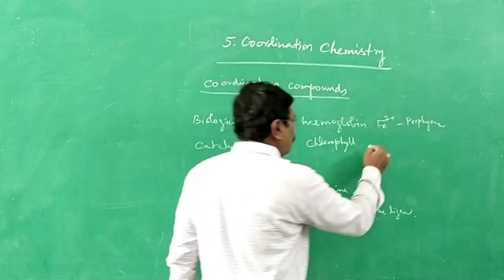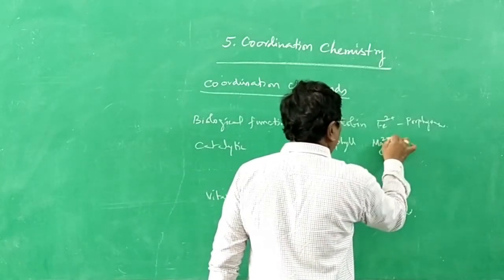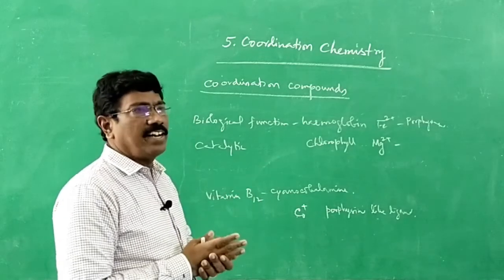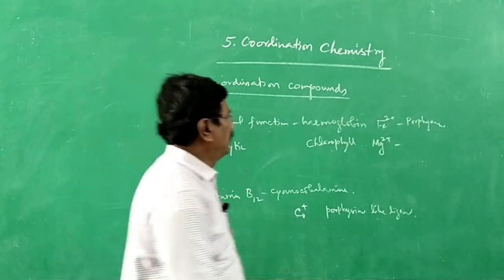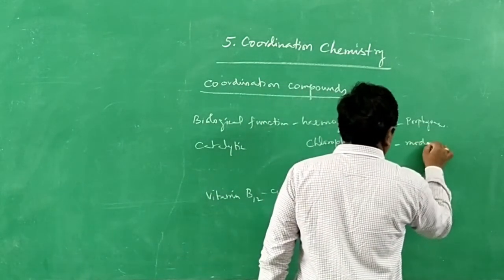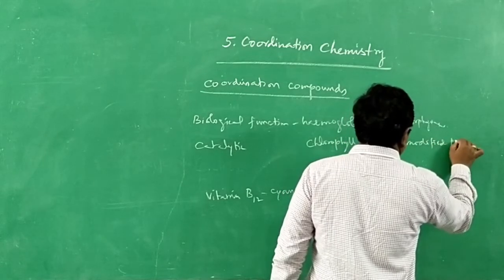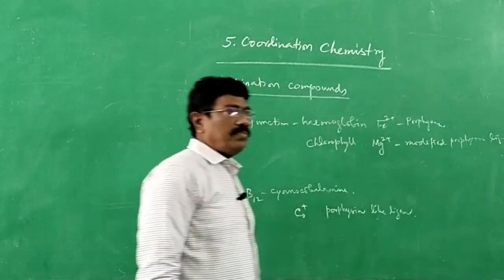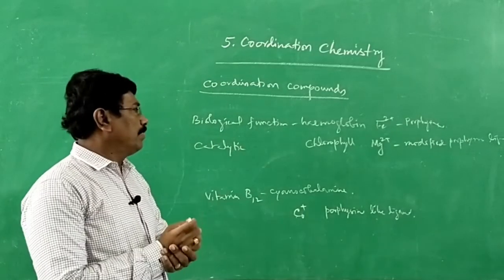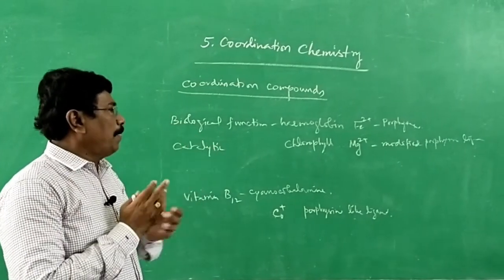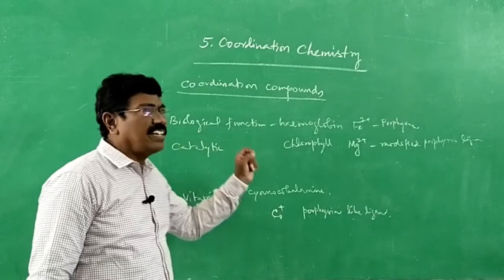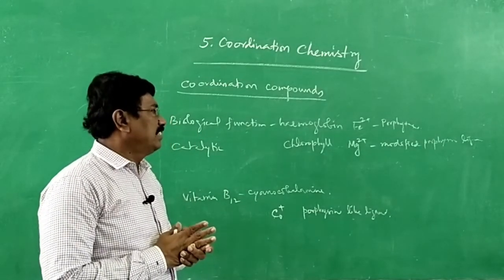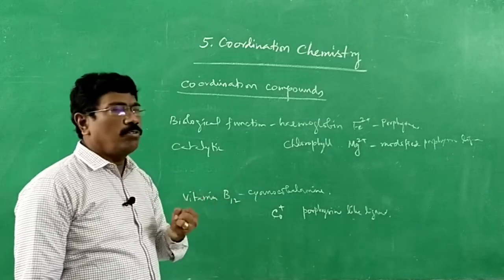Likewise chlorophyll has Mg2 plus as the central metal ion. Here also there is a modified porphyrin, the same nitrogen containing ligand, a modified porphyrin ligand, and we call it corin. It is a photosensitizer, and in presence of light, carbon dioxide is taken up by chlorophyll.